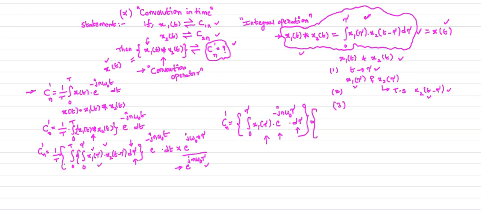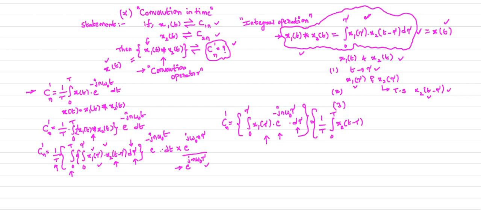Now the second factor, when it comes to here, 1 by T is there. Remaining I can write here: 1 by T integral 0 to T, and the remaining is what? See, x2 of t minus tau is there. So this is the second signal, the shifted version of x of t by tau units.